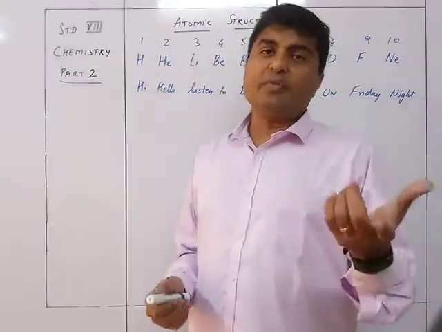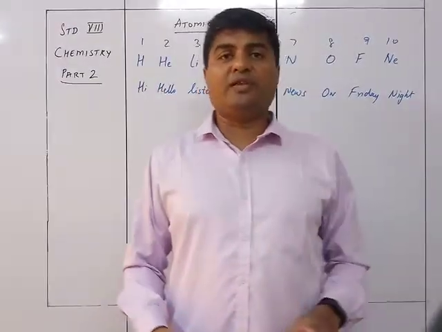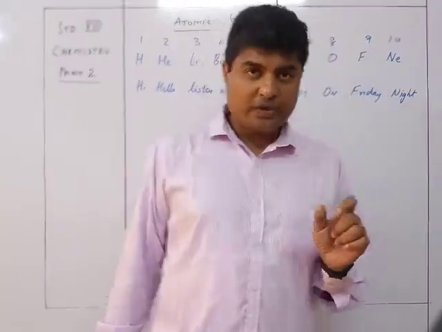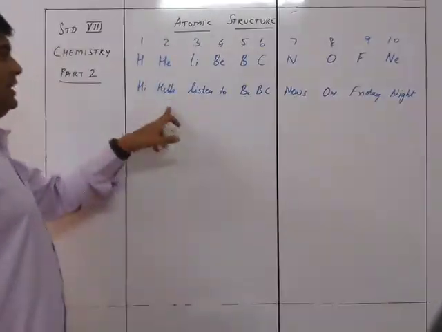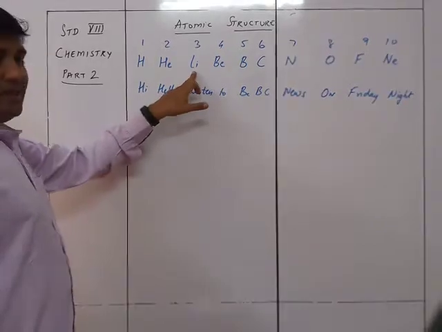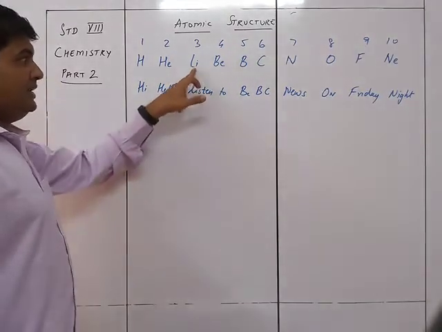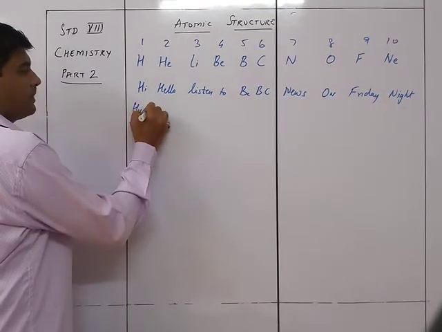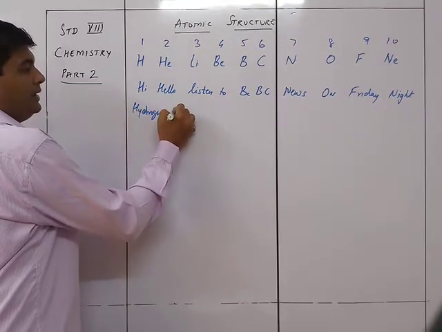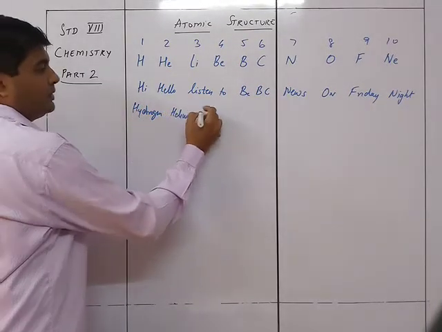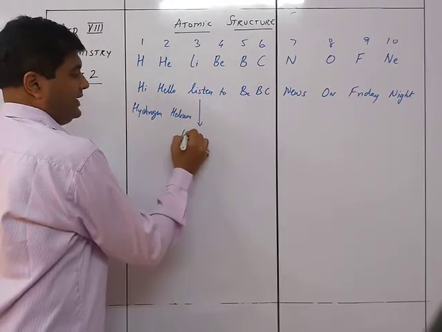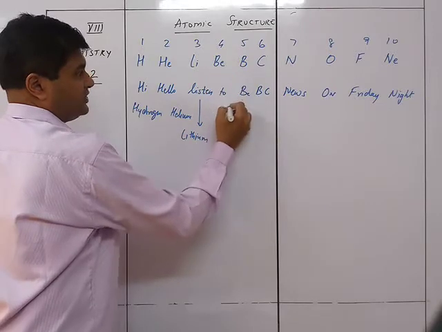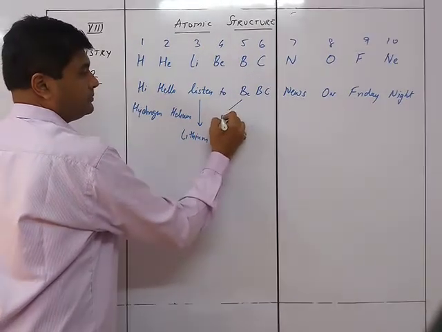Of course, the sentence would be easy to remember, but at the same time, it is necessary for you to remember what each and every alphabet stands for. So, hi, hello: hydrogen, helium. Listen: Li means lithium. Be is beryllium.